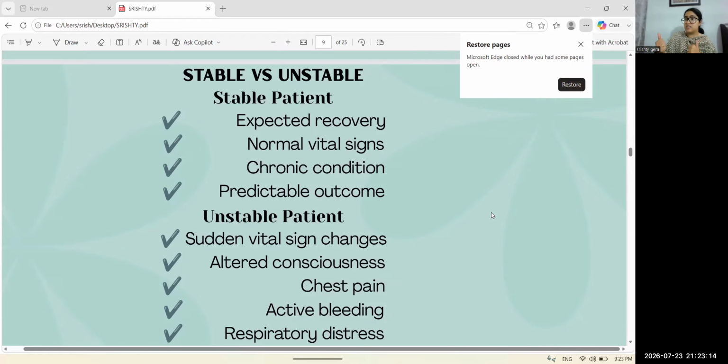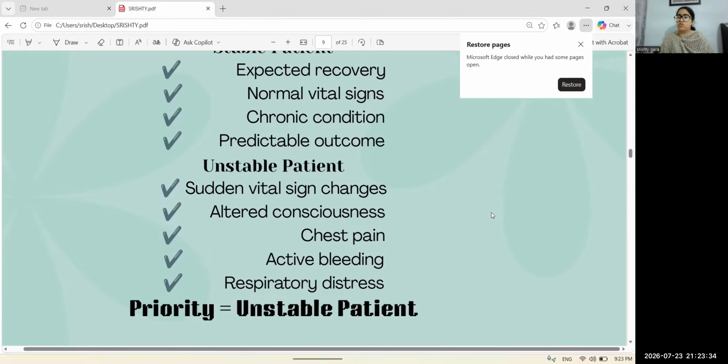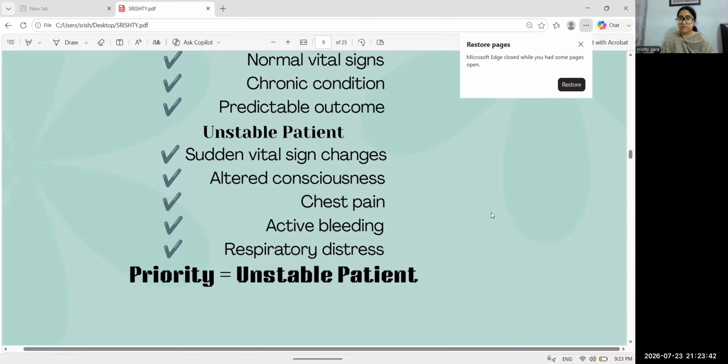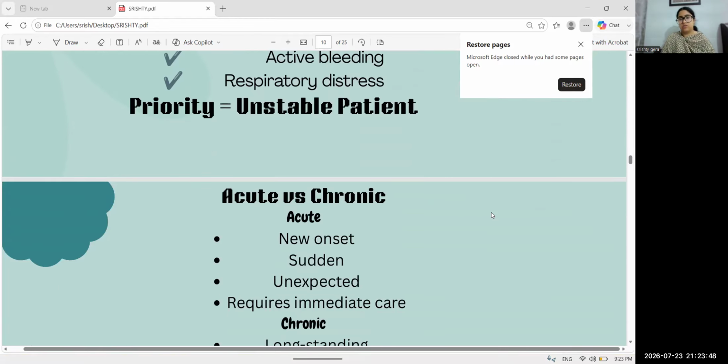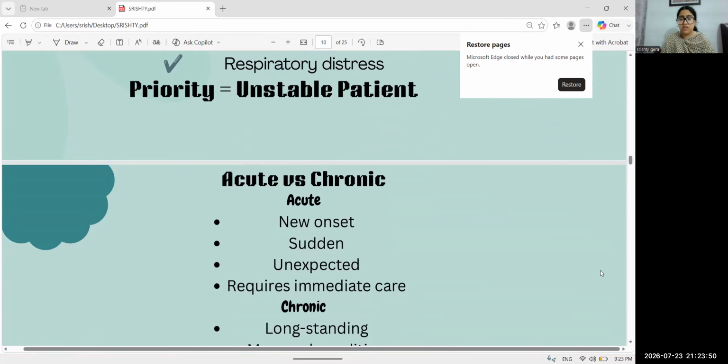Then active bleeding, that is hemorrhage, where the patient can go into shock. There can be hypotension and tachycardia, so you need to assess them first. Respiratory distress patients are also unstable patients. Stable patients can wait for our intervention, but unstable patients can't wait. We need to intervene as soon as possible or immediately. They are emergent patients. Our priority is unstable patients.